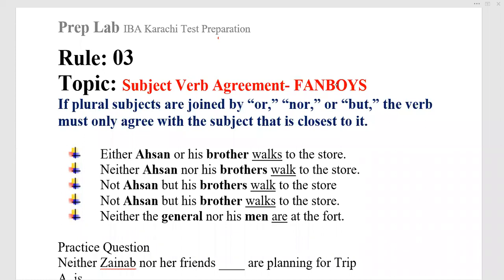So today we are going to discuss rule number 3, which is also based on subject verb agreement and fanboys. Before understanding fanboys, I need to tell you about some very important topics: independent clause and dependent clause. So what is a clause? A clause is basically a sentence, right?